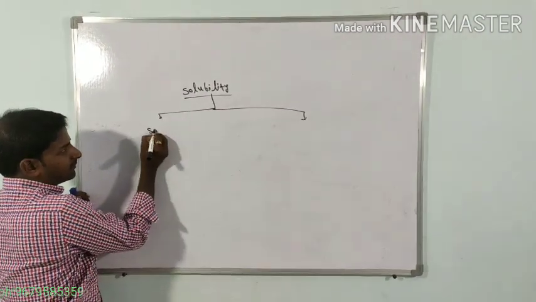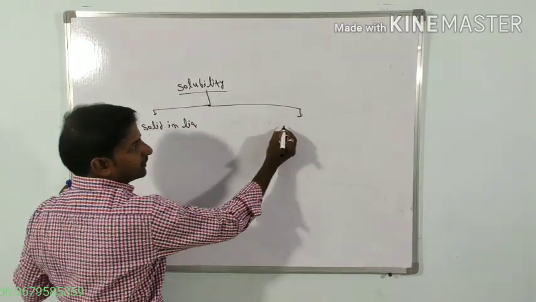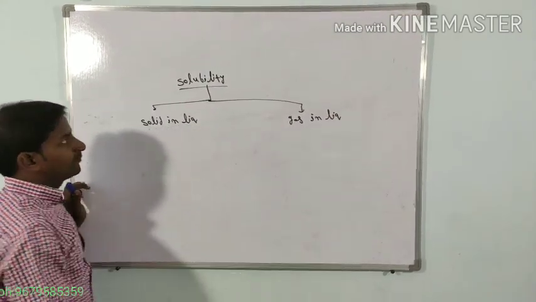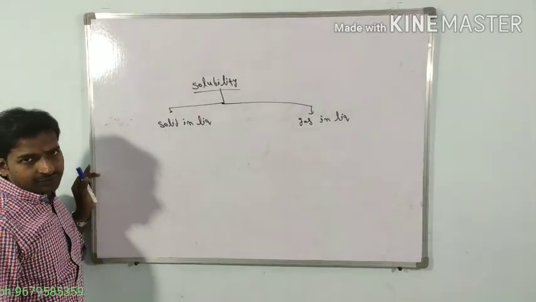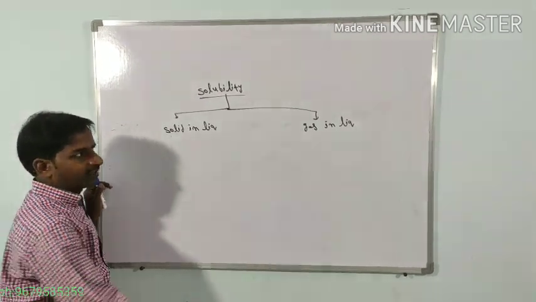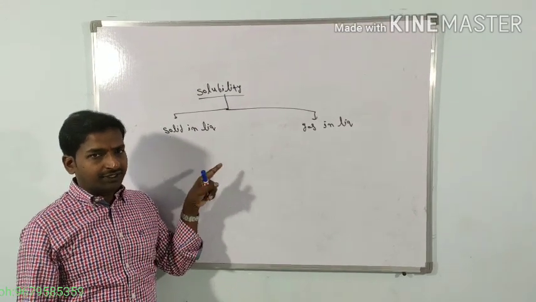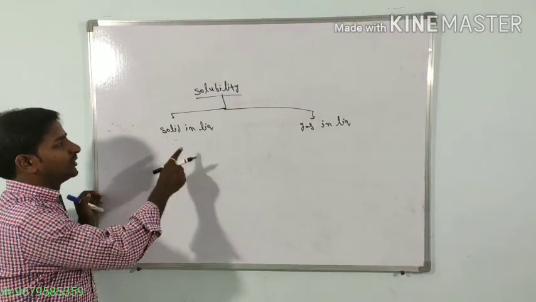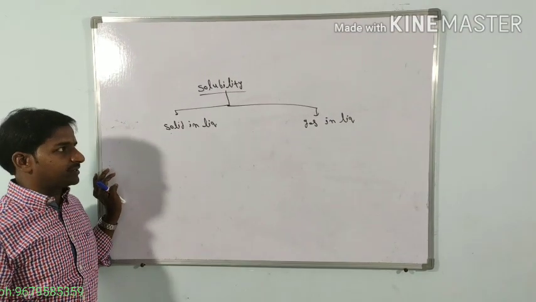One is solid in liquid. Second one is gas in liquid. If you see solubility from the CBSE point of view, two types of solubilities are there. First one is solid in liquid. Second one is gas in liquid. If you consider solid in liquid, the solute is solid and the solvent is liquid. If the solute is solid and the solvent is liquid, then we consider it a solid in liquid type of system.